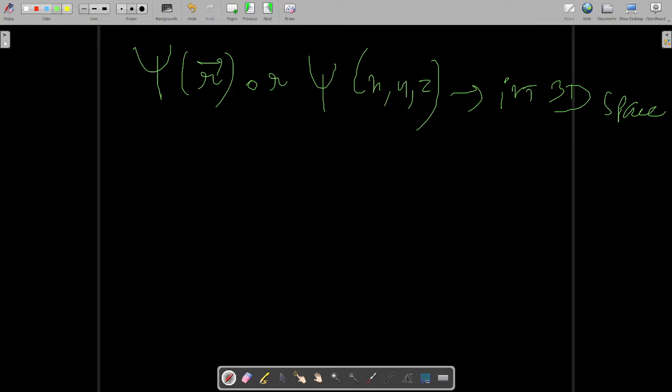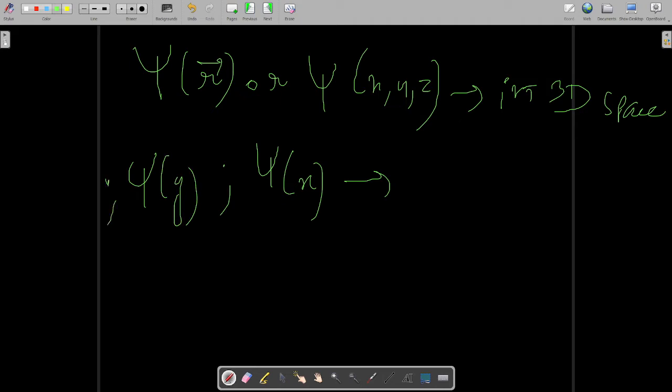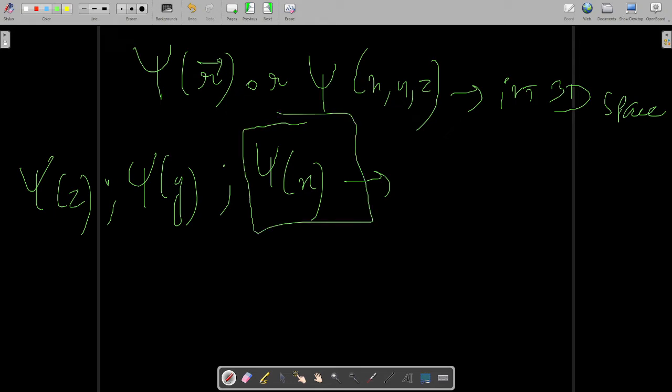And when we restrict it to one dimension, suppose these are also possible, but these are not usually taken. Okay, it is not necessary that you will always take x direction only. Sometimes only z or only y may also come, but usually this is the most common notation for one dimensional. If there is motion in y direction only, then we usually consider that y direction to be x only, and we represent it with x instead of y. That is a standard notation.